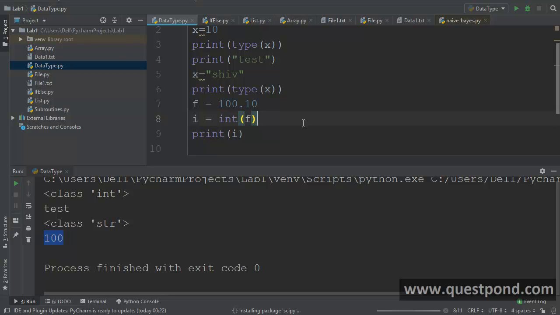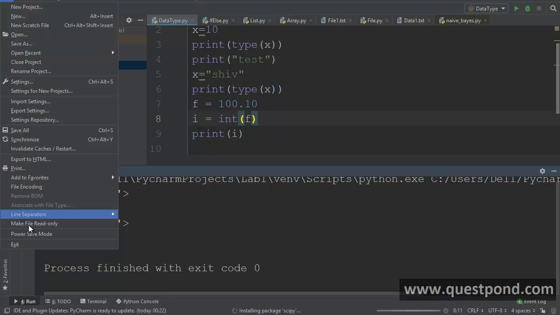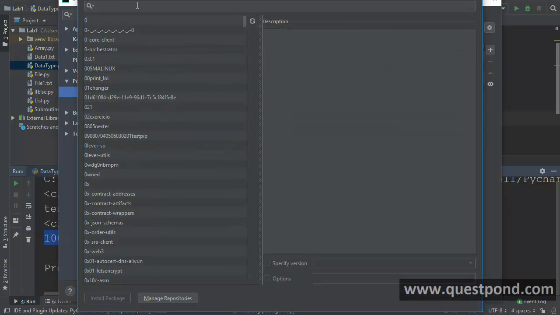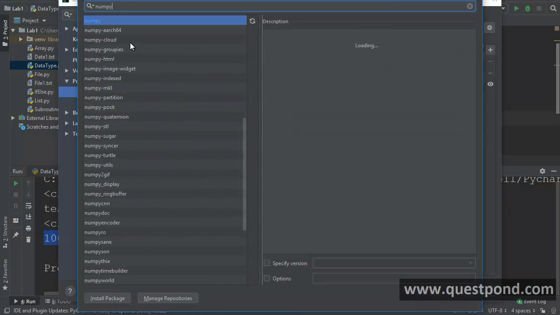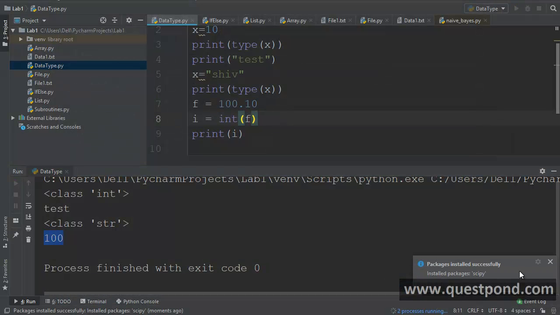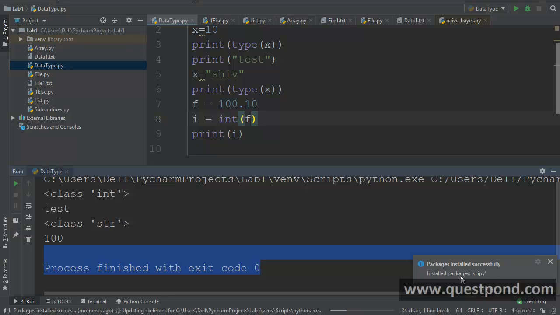So remember that if you want to add the references, you go to File, Settings, you click on this plus sign, and you type that framework out. For example, I can also type NumPy, and you say install packages, and that will start getting installed in your project, right? You can see down below there is a small message which has come up saying installed packages SciPy.